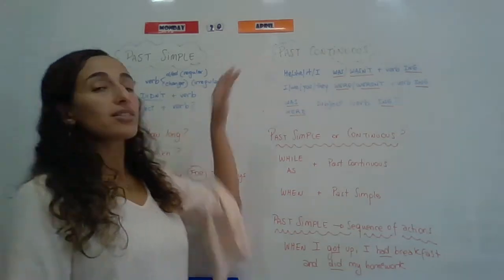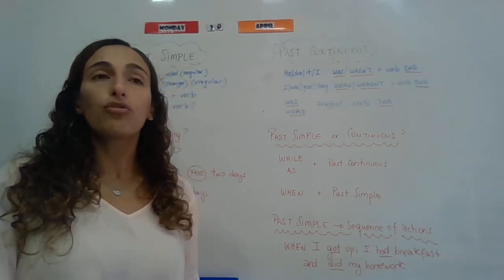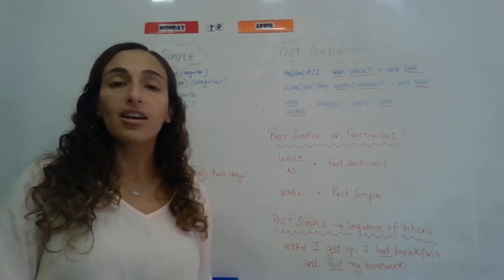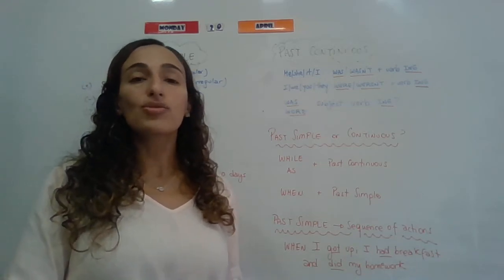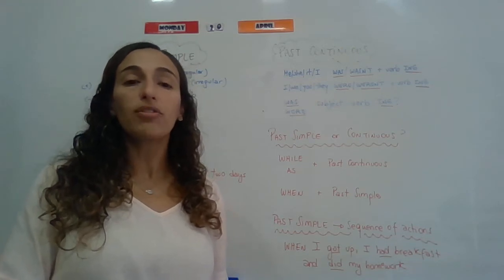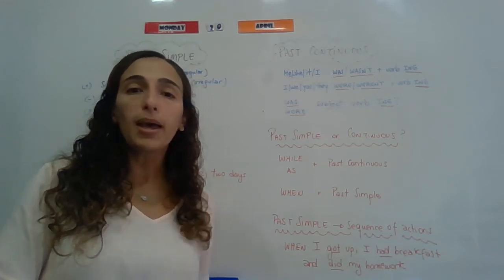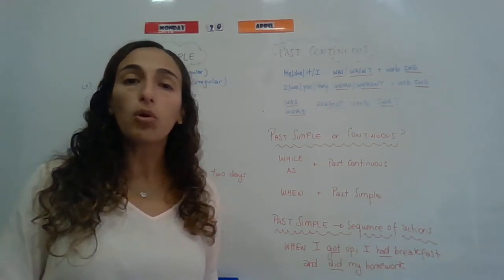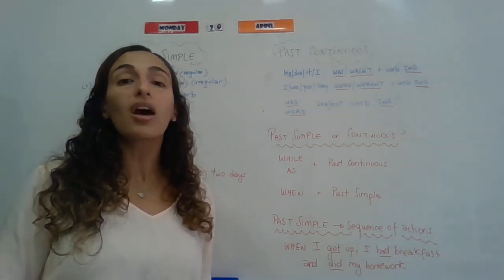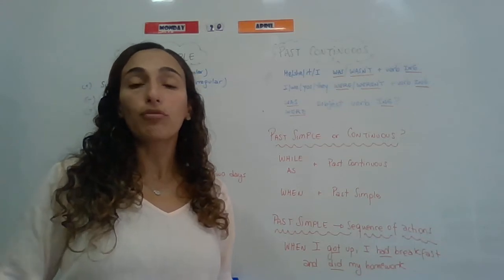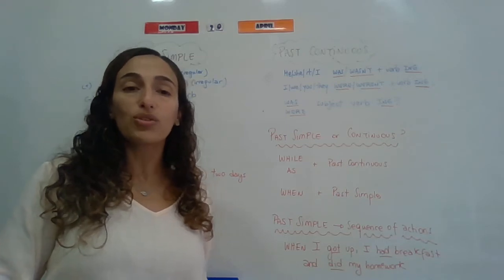Here we've got some notes about the past continuous. The past continuous is used for actions that were in progress at a specific time in the past, actions that were not finished. At that specific moment, the action was not finished. For example, yesterday at 5 p.m., I was correcting homework. I started before 5 p.m. and I finished after 5 p.m. But at 5 p.m. I was doing that activity. The activity was in progress and was not finished.